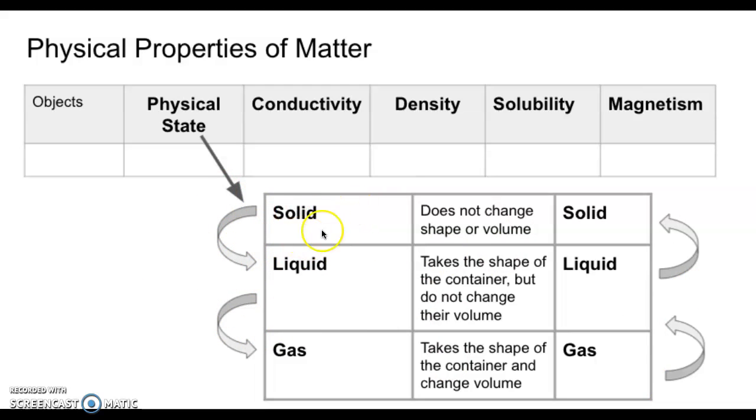So let's start off with liquid and solid. What do you call it when a solid turns into liquid? I'm thinking about ice cream, or wax. That is called melting. So when a solid turns into liquid, it's called melting. What happens if you increase the temperature and then the liquid turns into a gas? Now I'm thinking about water, right? We have seen that example. Well, that process is called evaporation. When the water changes from liquid to gas, it's called evaporation.